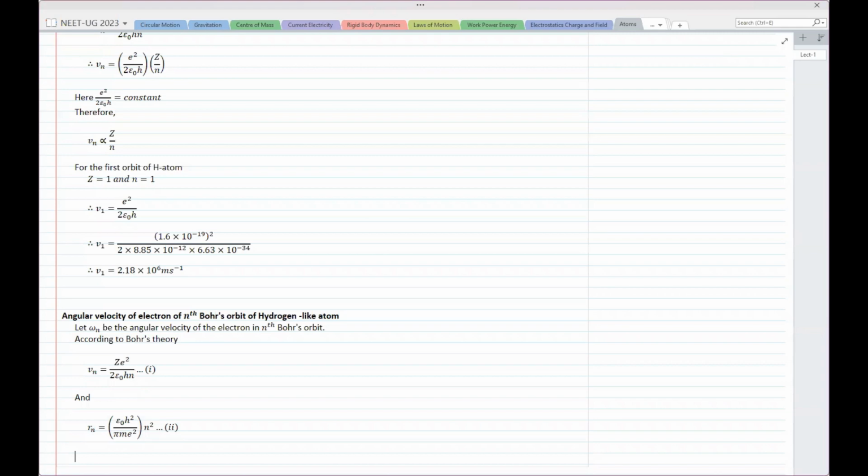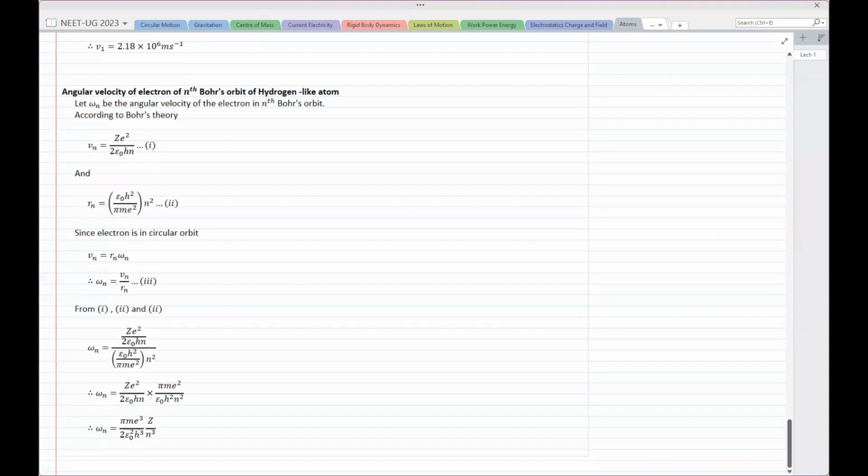So as we know, for circular motion, v is equal to r omega. Since the electron is in a circular orbit, you can put all those values in, and we end up getting an expression that looks like this. Of course, nothing is getting cancelled here, so your expression looks like pi m e raised to 3 z upon 2 epsilon naught square h cube n cube. It has n cube in the denominator, please remember.